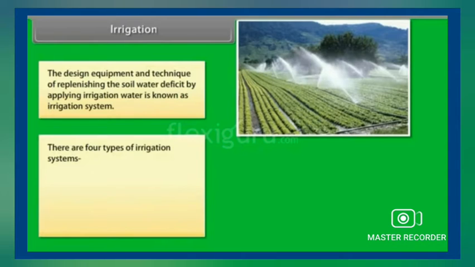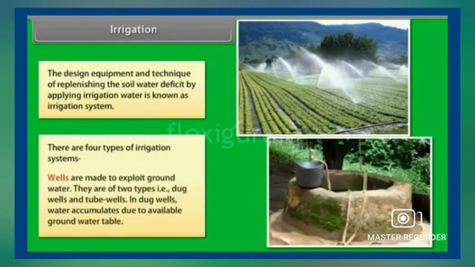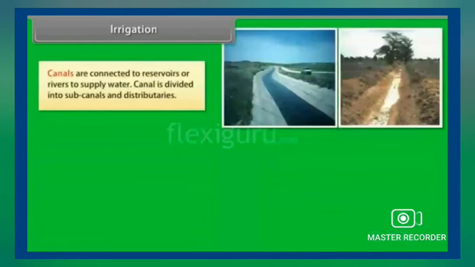And there are four types of irrigation systems, namely, first, wells. Wells are made to exploit groundwater. They are of two types, that is dug wells and tube wells. In dug wells, water accumulates due to the available groundwater table. Canals: canals are connected to reservoirs or rivers to supply water. A canal is divided into two sub-canals and distributors.